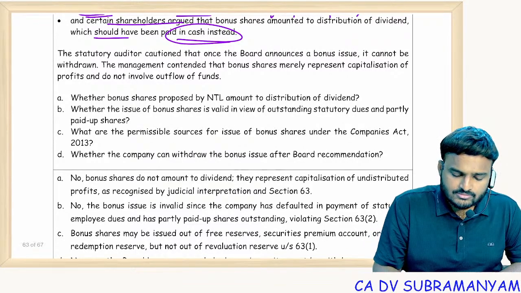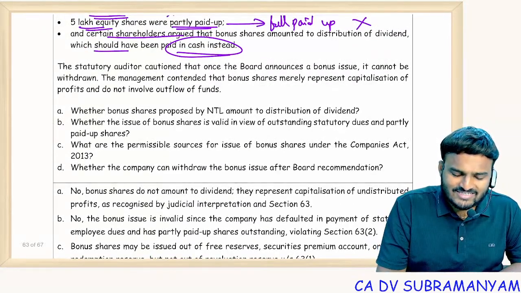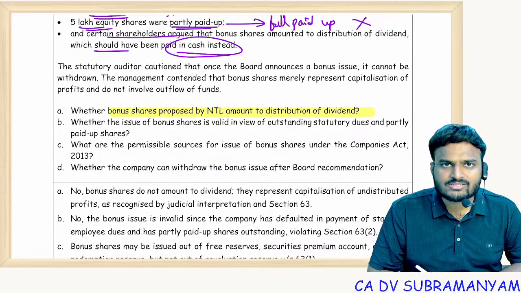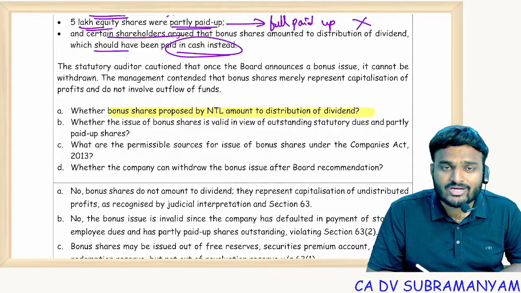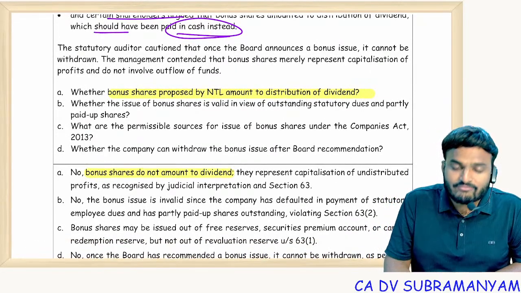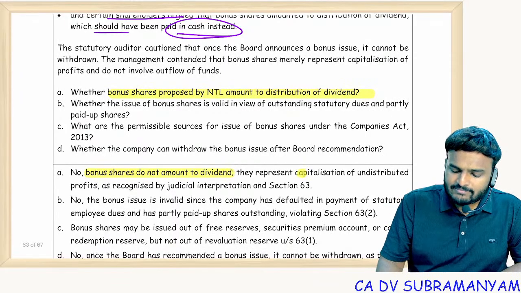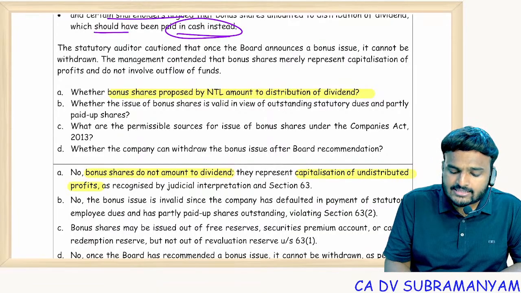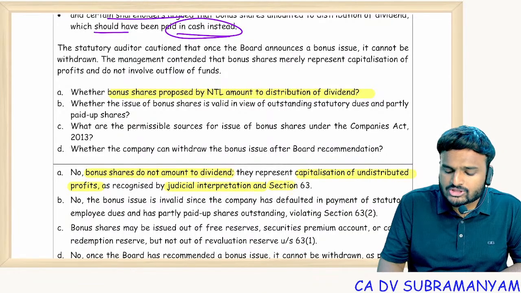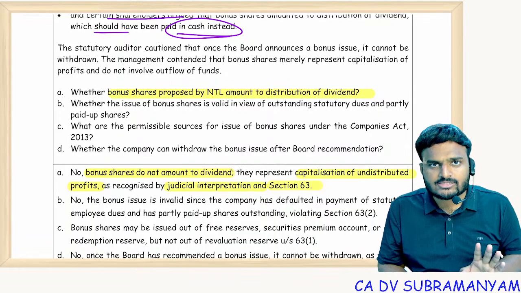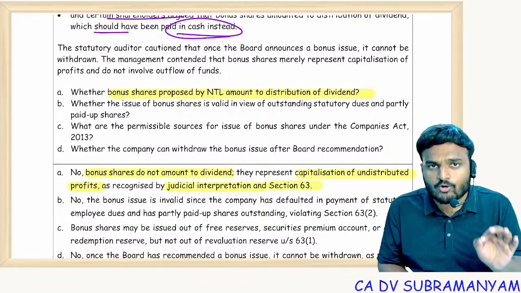Tell me, crazy question. Whether bonus shares proposed amount to distribution of dividends? No, bonus issue cannot be made in lieu of dividends. You can see the answer. Bonus shares do not amount to dividends. They represent capitalization of which profits? Undistributed profits, as recognized by judicial interpretation in section 63. Bonus shares is not distribution of dividends. It is capitalization of undistributed profits.